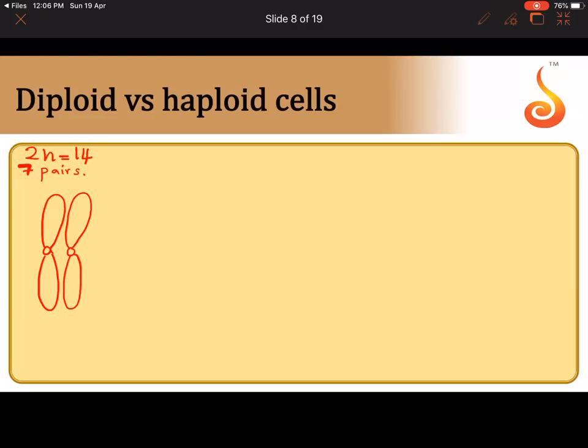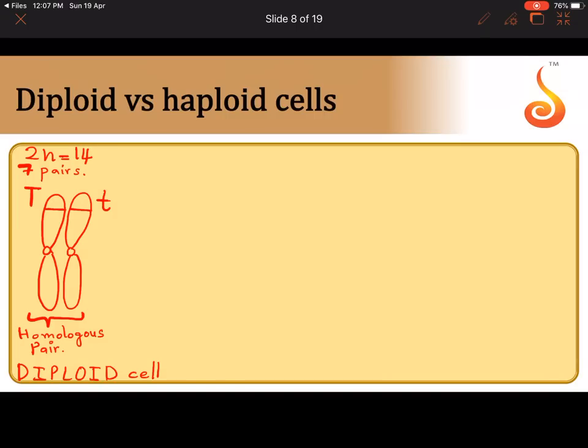What do you call this pair now? A homologous pair. So you know that there are 7 pairs of such chromosomes. I have taken only one pair, so I am going to call it a homologous pair. I am going to stick to the same example. On one of them there is capital T, on the other there is small t. So this is in a diploid cell. Let me write it here in big, diploid cell.